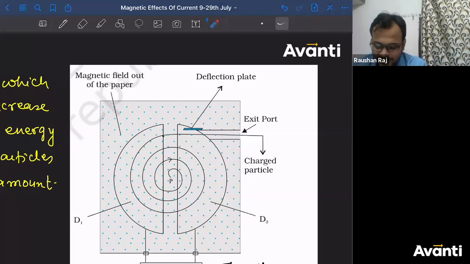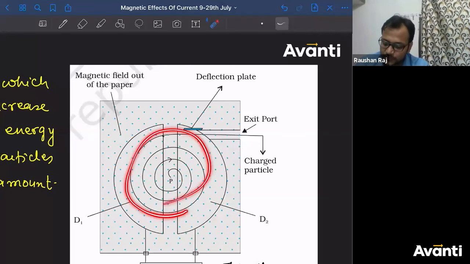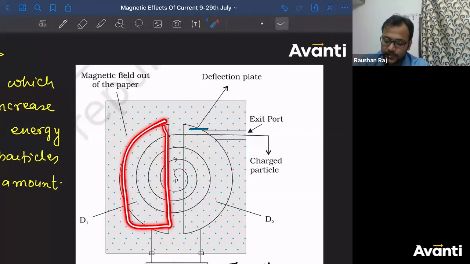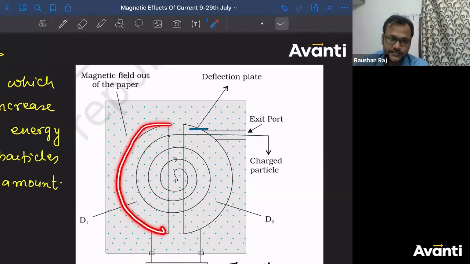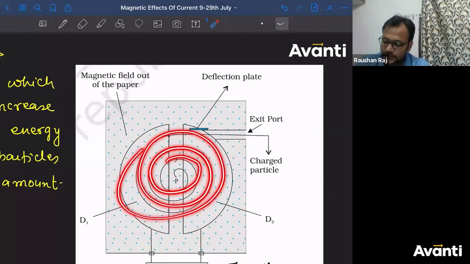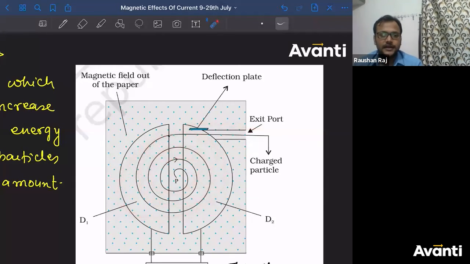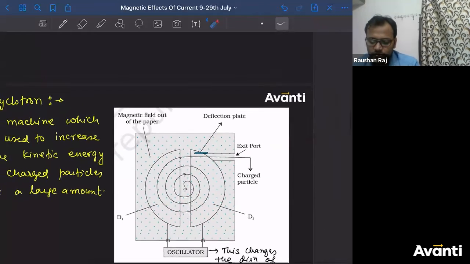No बच्चा, यहाँ पे material नहीं है ना कुछ हमारा. Charged particle is moving in space. ये D में खाली जगह होता है. You're having D metallic boxes. ठीक है? Charged particle will move in that boxes like this and then come out of it. Guys, did you understand the working of cyclotron?